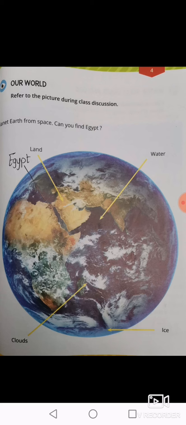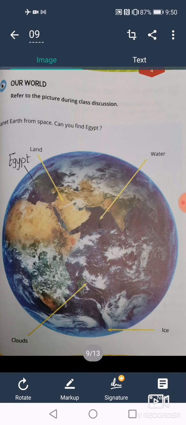There is also an ice or solid form of water in the form of glaciers. Glaciers are rivers of ice, or frozen rivers. So as I said before, we can find all three forms of water: liquid as water, gas as clouds, and solid as glaciers or ice. Okay, now turn the page.